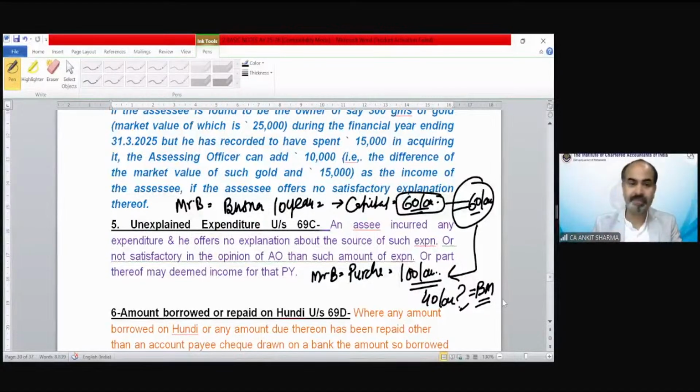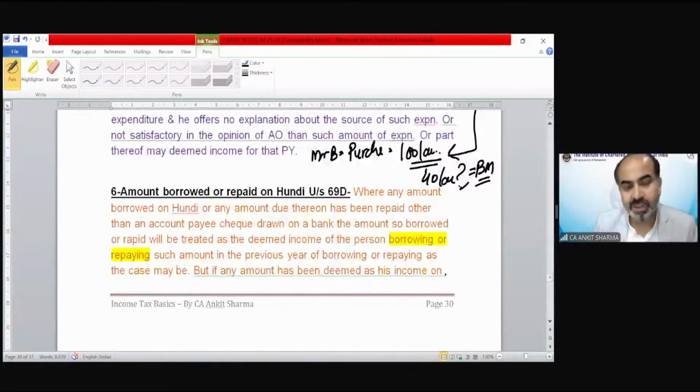I hope it's clear. Now the last one is Hundi: amount borrowed or repaid on Hundi. Hundi is a vernacular language name. It could be another name also, Parchi, Hundi, et cetera. So in case of Hundi, the amount which has been repaid or borrowed on Hundi could be treated as black money.